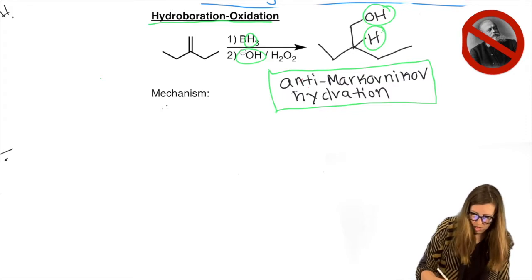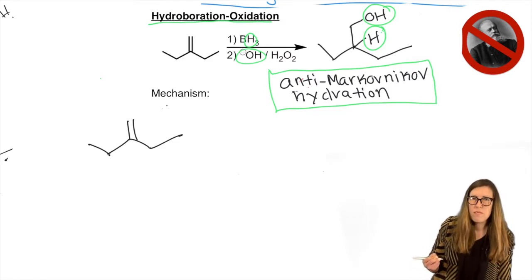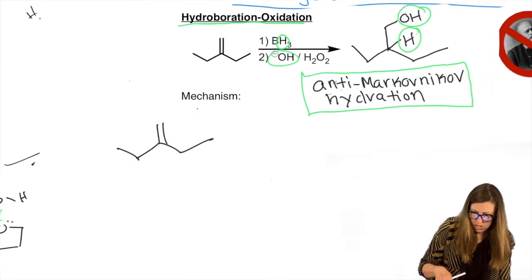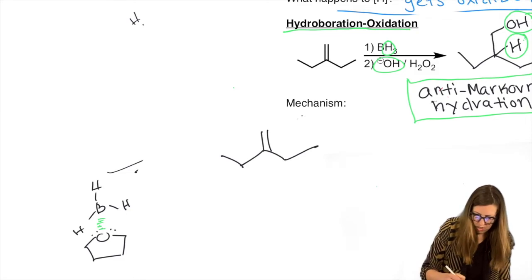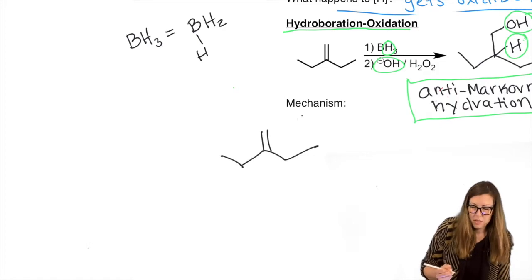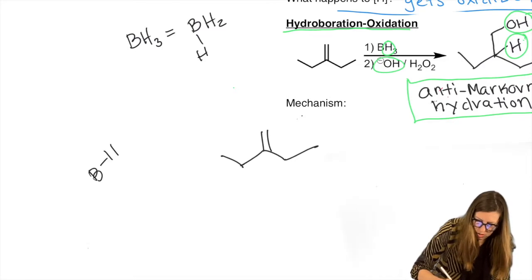So first, let's draw the alkene that we're starting with. Now this first step is the key step. So pay close attention here. Instead of drawing BH3, I'm going to draw, oops, by the way, I actually started writing something here, but let me fix that. I'm going to draw BH3. I'm also going to write it as BH2 with H to show that for the mechanism, so we can show that bond participating.